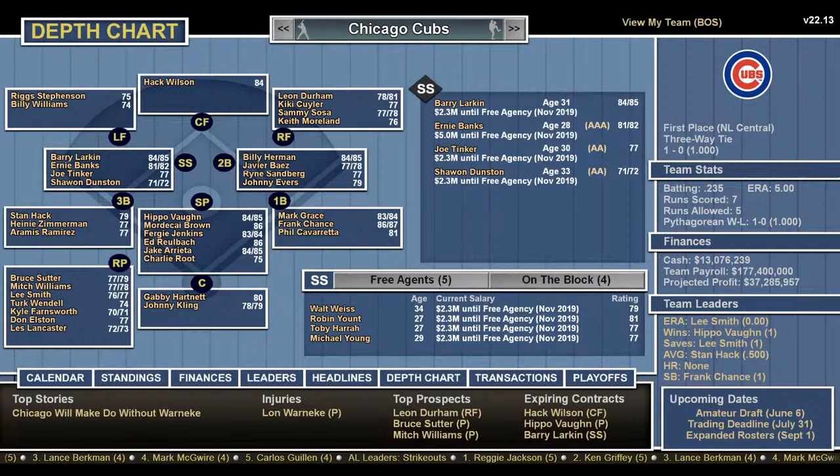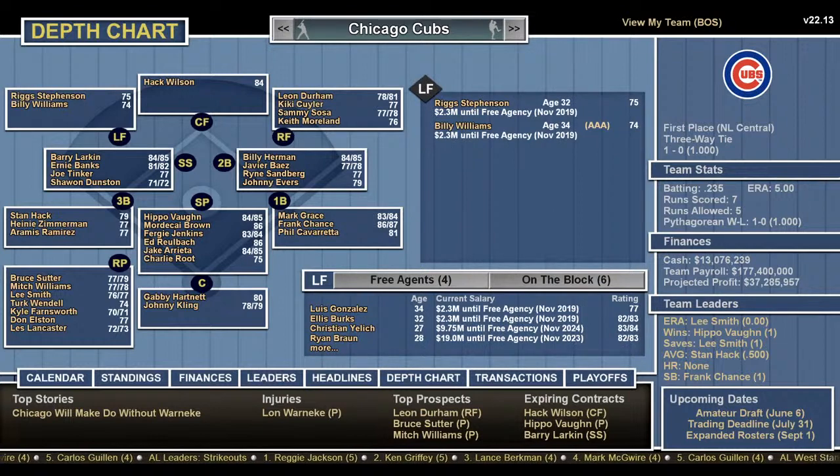Hack Wilson's in center. Durham's in right. Kiki Cuyler, Sammy Sosa, Keith Moreland. Those are right fielders. Riggs Stephenson, that's got to be an old school player. Yep, from the 20s. And then sweet swinging Billy Williams. Where's Ron Santo? He's got to be on the team. He's not in the top prospects. I would think Ron Santo would be at third. Let's check out lineups for the Cubbies.